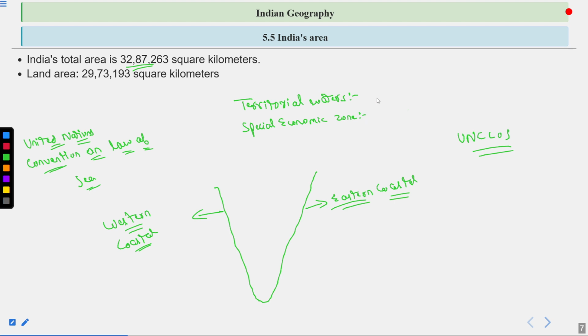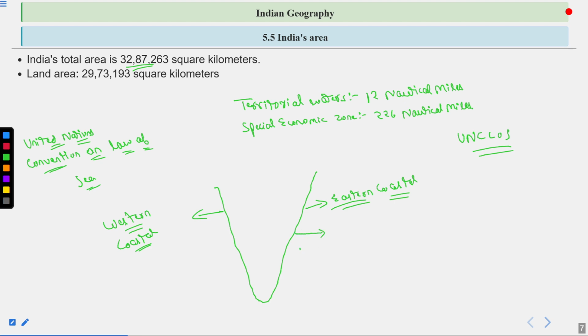Territorial waters have a limit up to 12 nautical miles, whereas the special economic zone has a limit up to 226 nautical miles. Okay, so 12 nautical miles means, suppose this is the coastal area's land.